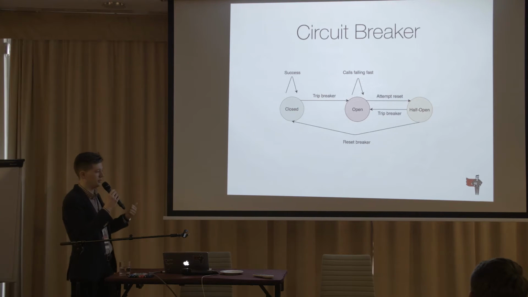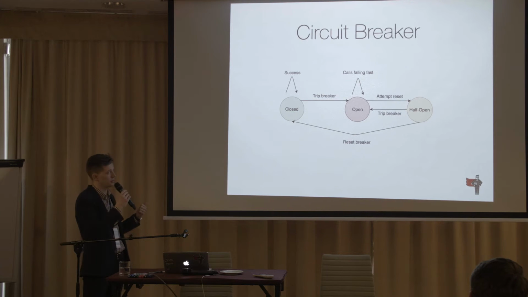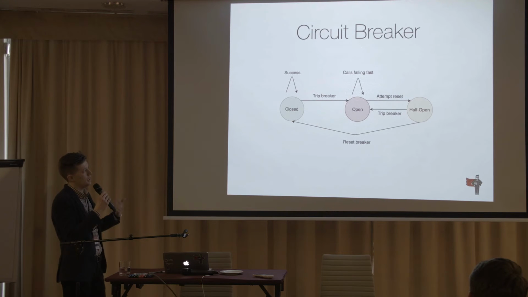Because if we decide that the service we are communicating with is not responsive, it is not good practice to keep communicating with it. So we can block the communication on our side and not communicate with the external service. And for example, we can attempt to reset this blocking after, for example, 5 seconds.